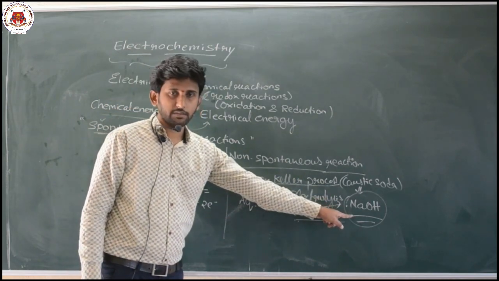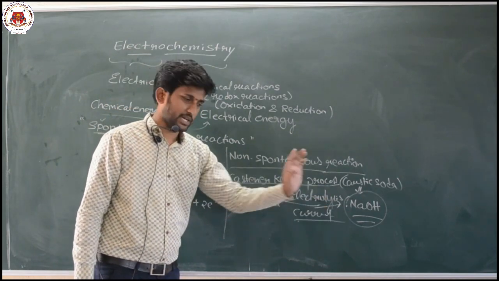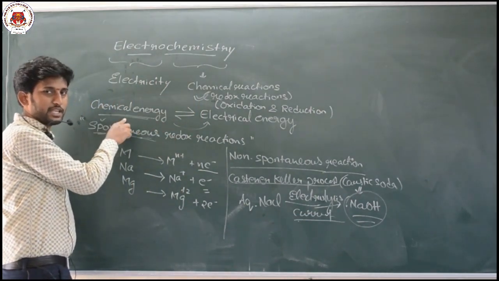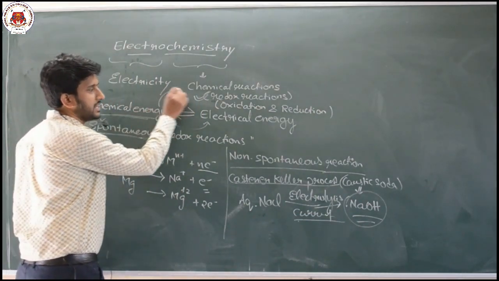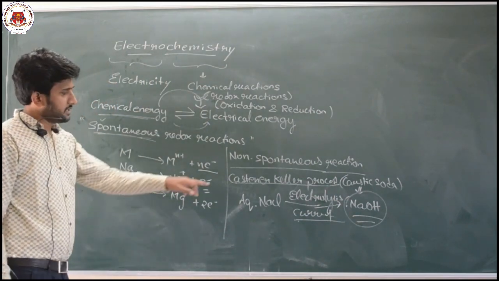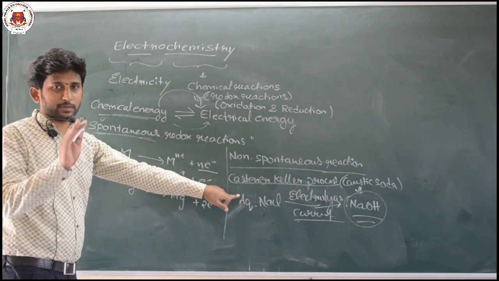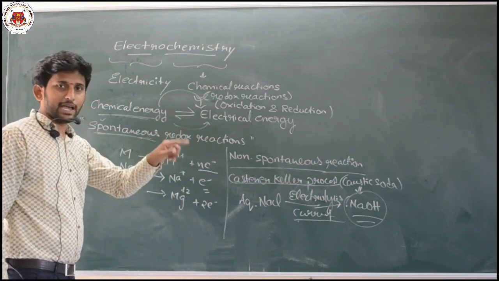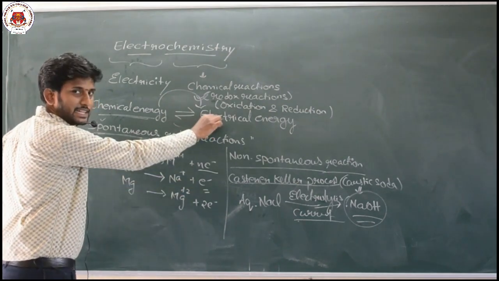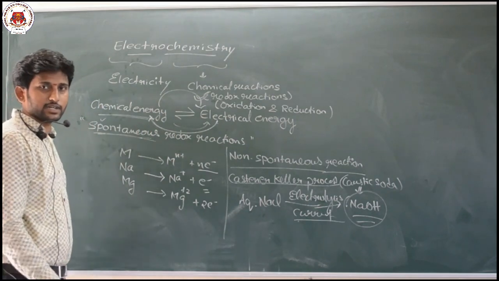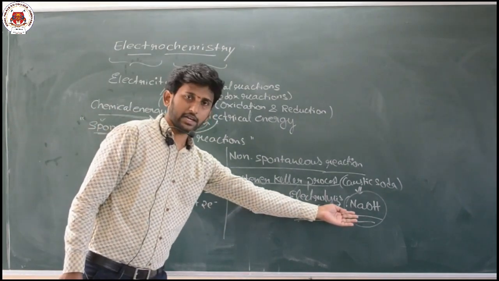So some chemical reactions take place by themselves, in which chemical energy is converted into electrical energy. Some chemical reactions cannot take place by themselves. There we are supplying electrical energy, and that electrical energy is converted to chemical energy.